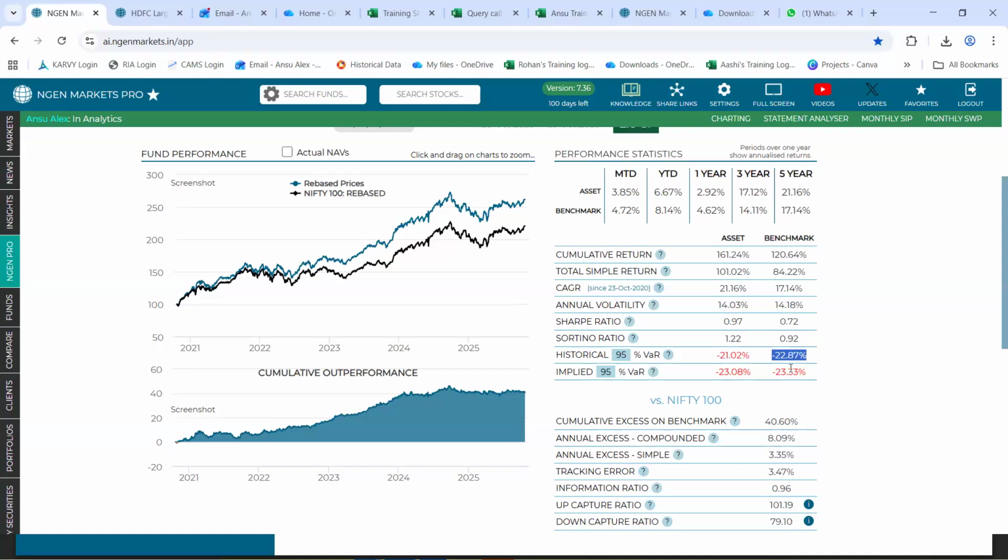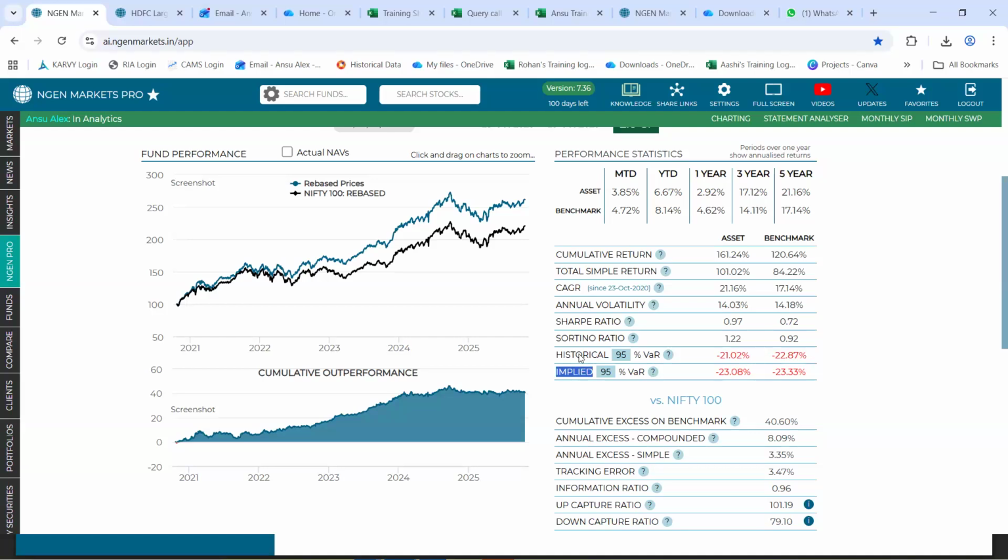Now, if we put it into simple terms, 100 rupees invested in both the fund as well as the benchmark, capital erosion for the fund would be 21 rupees and capital erosion for the benchmark would be 22.8 rupees. Now, you see also implied VAR.